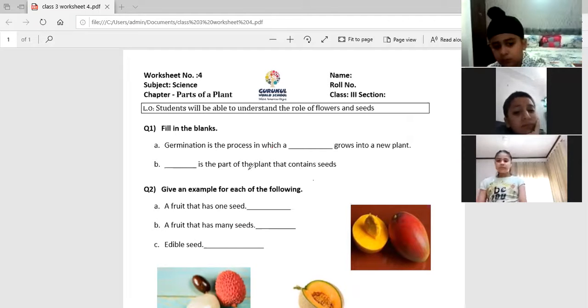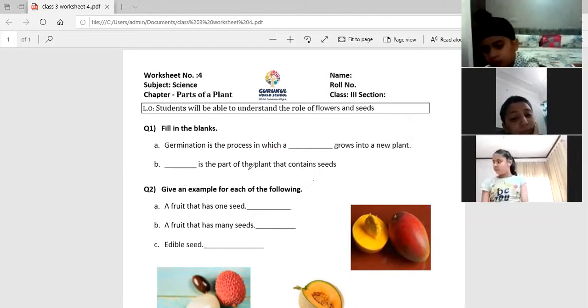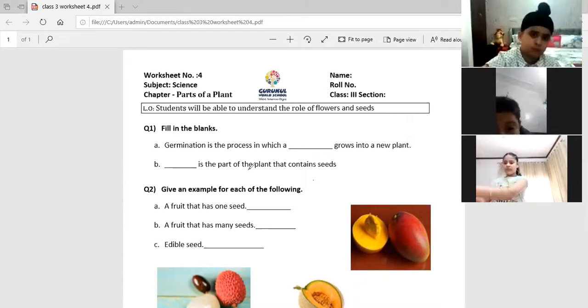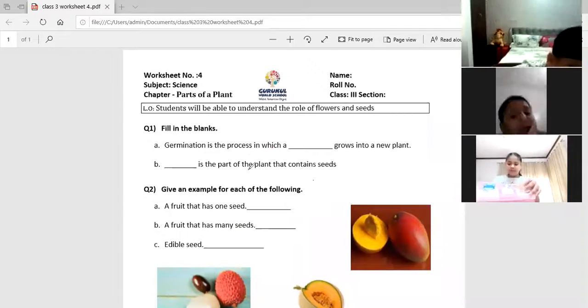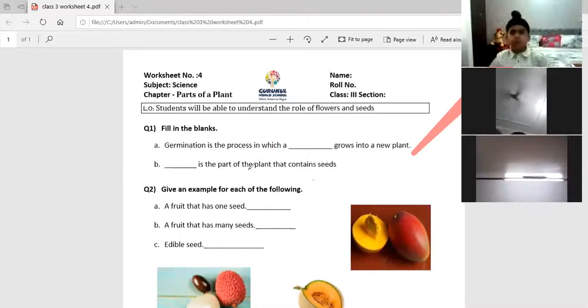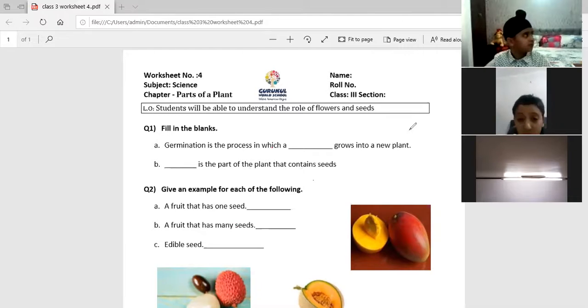And today we have learned there are so many fruits which have only one seed, and so many fruits which have many seeds. Clear? And a few seeds are edible and a few seeds are not edible. And what is the use of these seeds? We can grow new plants from them. Fine? Understood, everybody? All of you show me your thumbs up if you have understood everything.